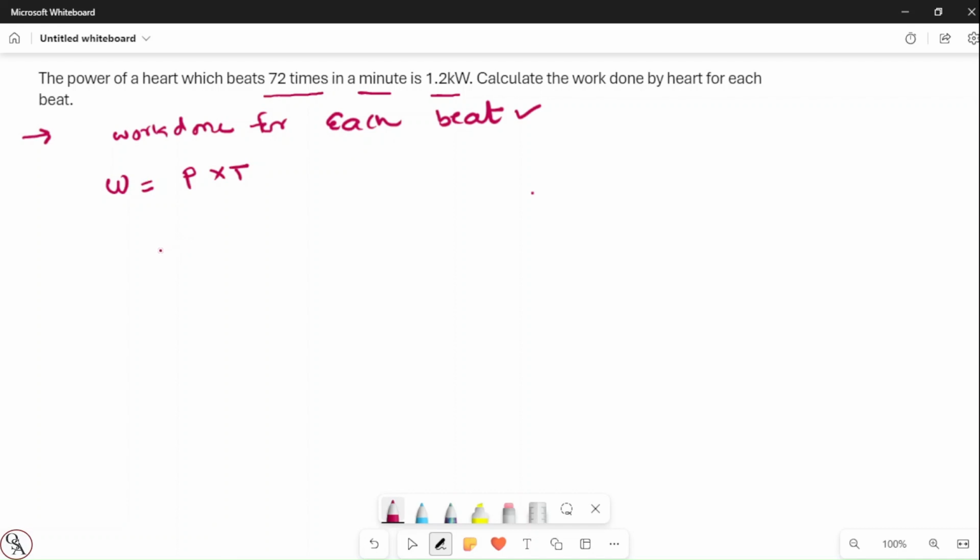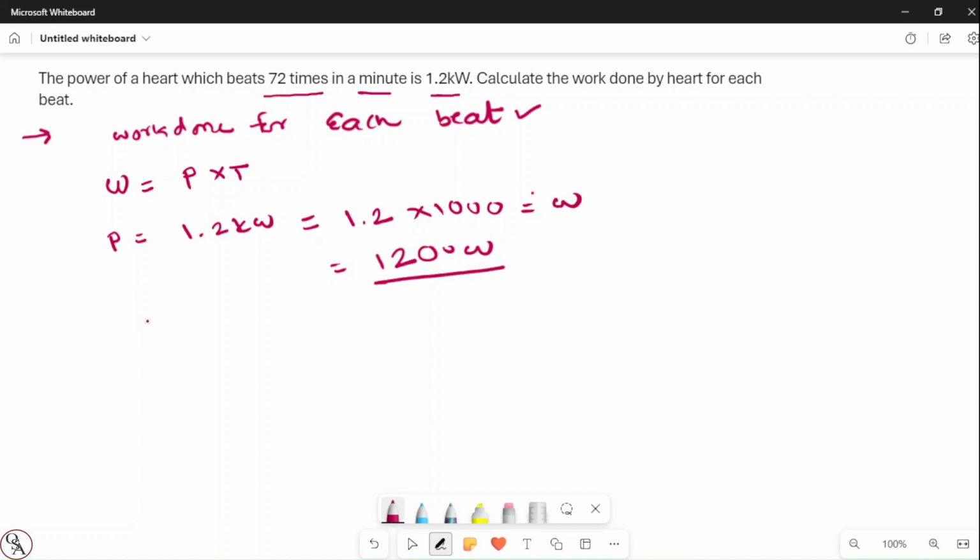Okay, so first of all let us convert the power, which is 1.2 kilowatt. If you convert this kilowatt into watt, it is 1.2 into 1000 watt. So it becomes 1200 watt. Now, for the time, they have given the power of a heart which beats 72 times in a minute, correct?